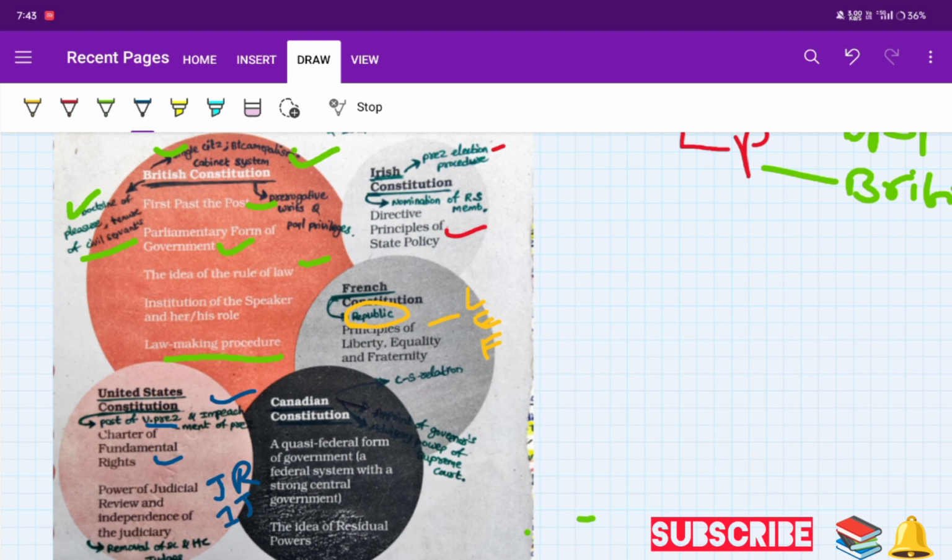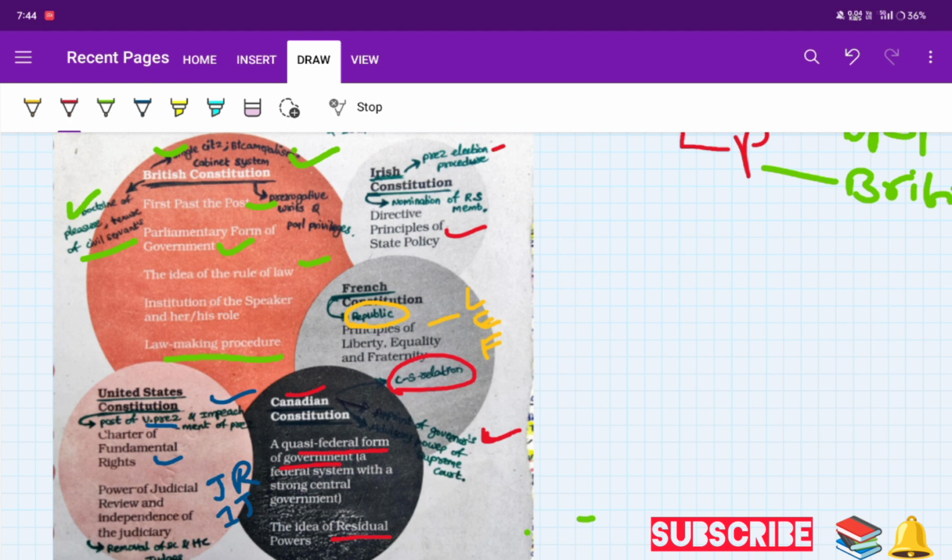So from the Canadian Constitution, the quasi-federal form of government, the ideals of residual powers, centre-state relations, and appointment of governors. So this provision, the appointment of governors, is taken from the Canadian Constitution, not from the British. So this is where you can make mistakes.